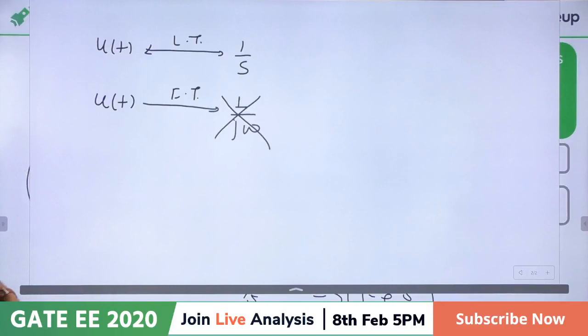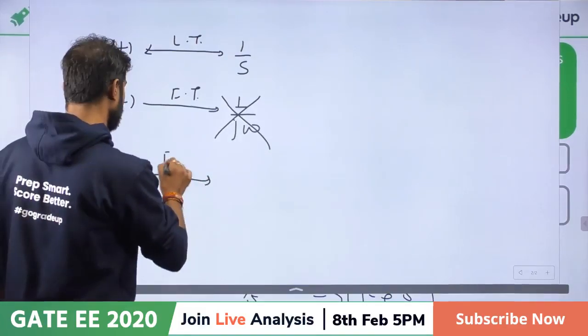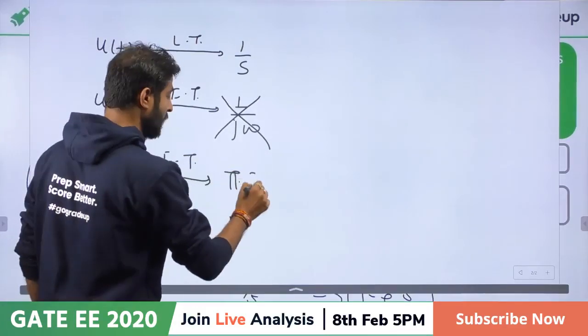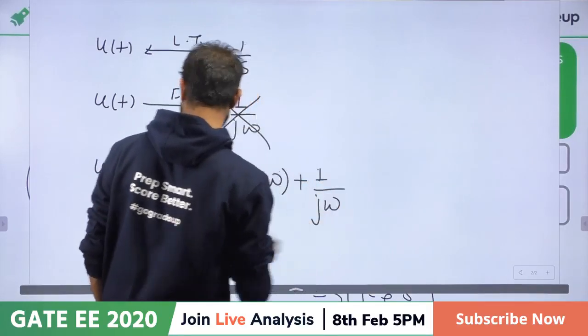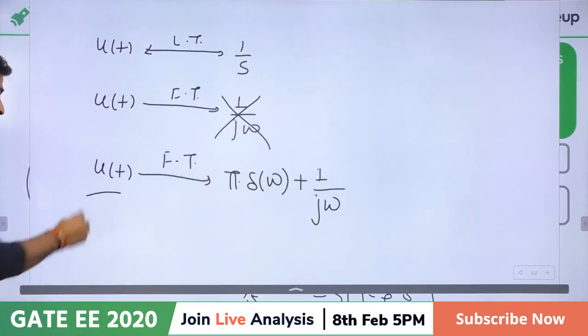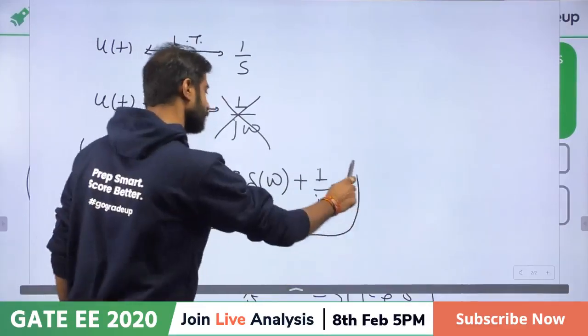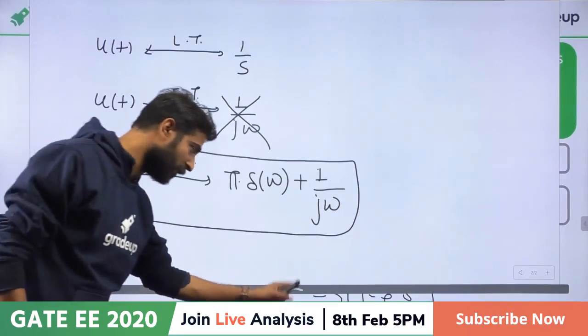So we cannot apply it anywhere by just putting s equal to j omega, right? Because what is the Fourier transform of u of t? It is pi delta omega plus 1 upon j omega. That is basically the answer. Pi delta omega plus 1 upon j omega is the answer. Are you getting my point, Tripti? Region of convergence matters. So yes, Tarun, excellent.